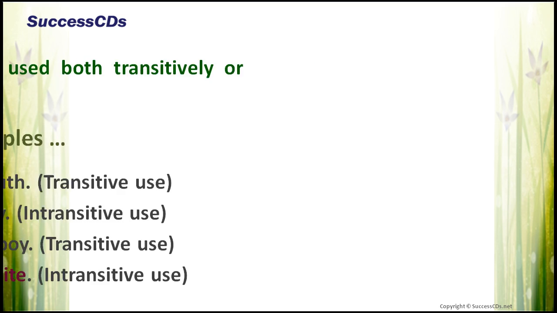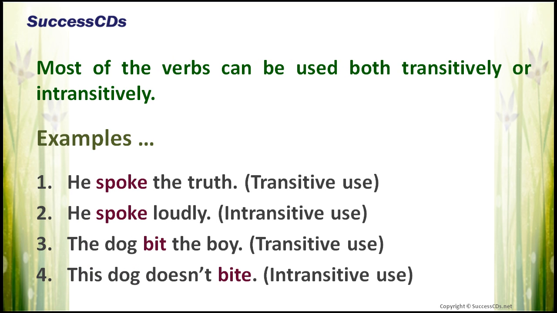Most of the verbs can be used both transitively or intransitively. These are the examples. He spoke the truth. Spoke here is a transitive verb. It has an object, the truth. He spoke loudly. It is an intransitive use. There is no object. The dog bit the boy. Transitive use. This dog doesn't bite. It is an intransitive use of the verb.